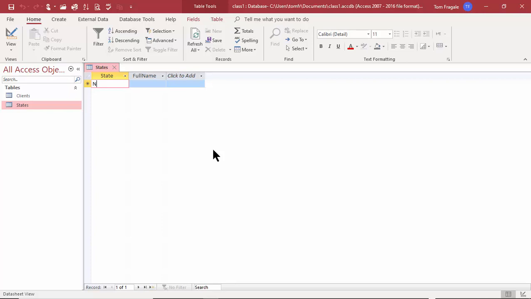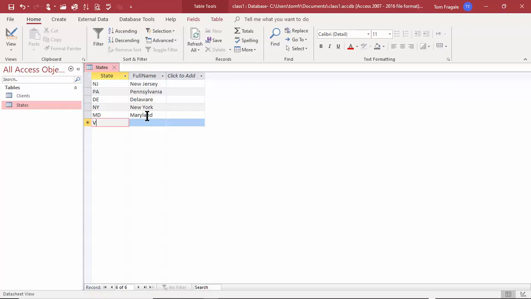So I'll type in NJ for New Jersey. I'll just do a few of them. Do PA for Pennsylvania. DE for Delaware. NY for New York. So we have MD for Maryland. What happened there, if I try to type in more than 2 characters there, it's not going to let me because we made that 2 characters as the field size. So all that really kicks in.